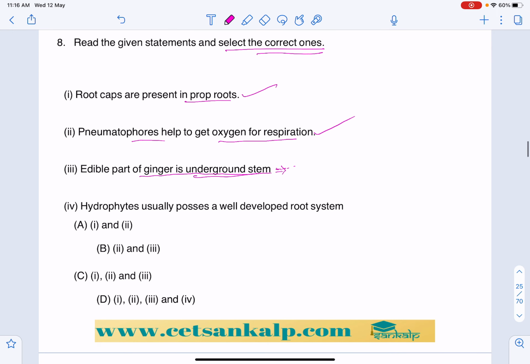Edible part of the ginger is underground stem, right. And then hydrophytes usually possess well developed root system. No, that is wrong. Root caps are present in prop roots, sorry, that is wrong. And then pneumatophores, this is correct, edible part also correct. So 2 and 3 are correct, so that is B, right. Answer is B. 2 and 3 are correct.